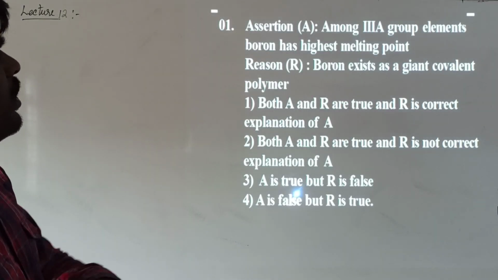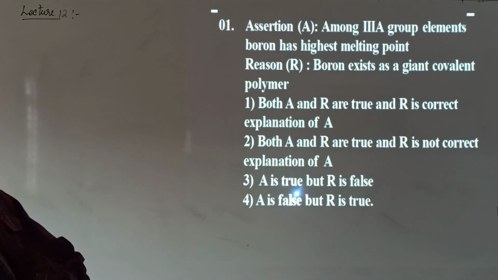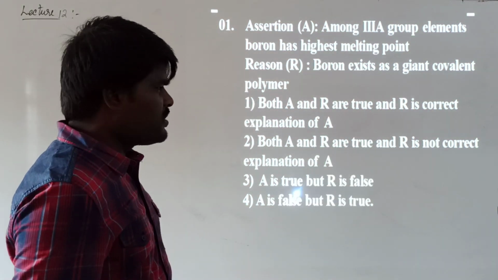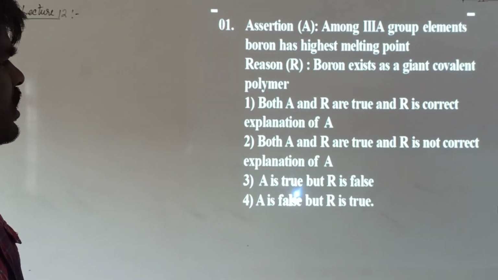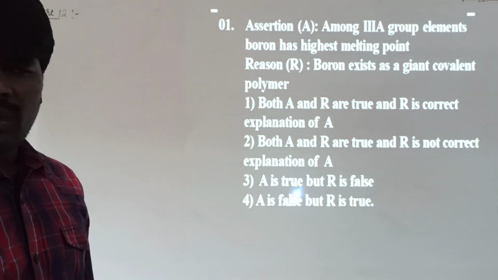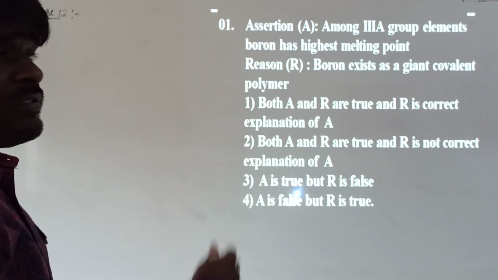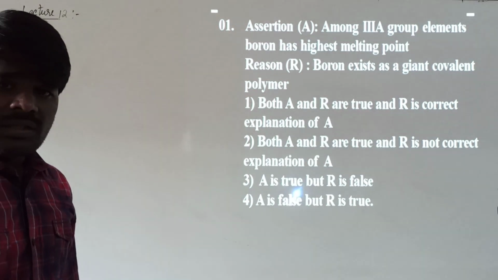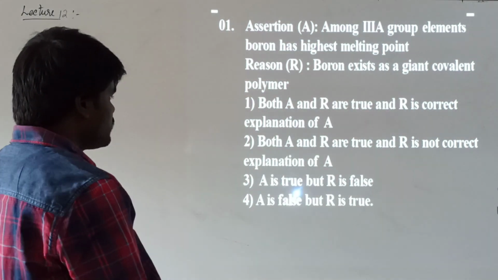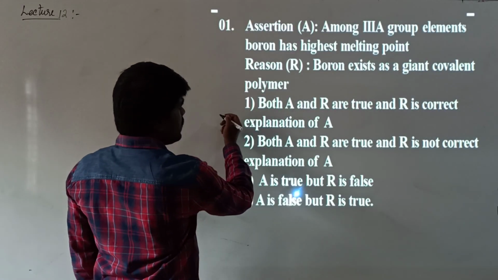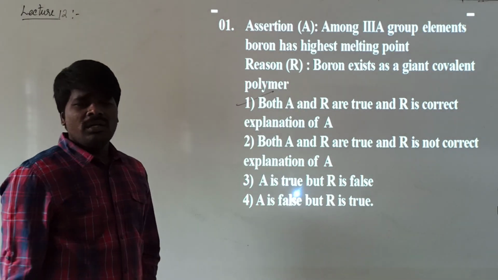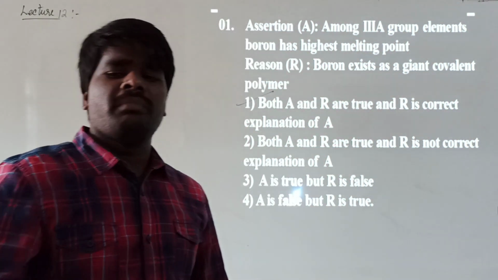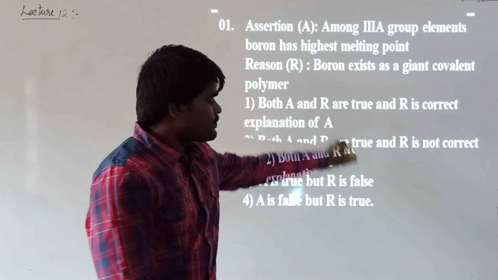Let us read the assertions. Among group 13 elements, boron has the highest melting point. Is it a true statement or not? It's a true statement. Boron exists as a giant covalent polymer, and because of that reason it has the highest melting point. The reason is also true, and it is a proper explanation for the assertion. So both A and R are true, and R is a correct explanation for A. Because of its giant covalent polymeric structure, it has the highest melting point. Hope it is clear.